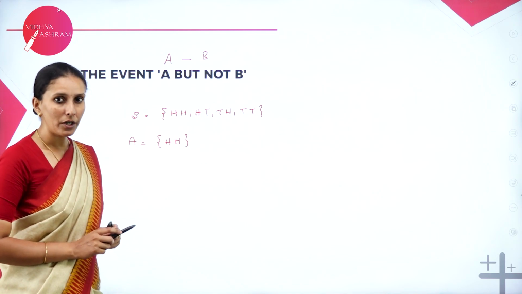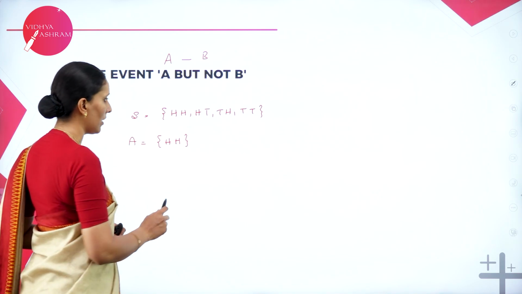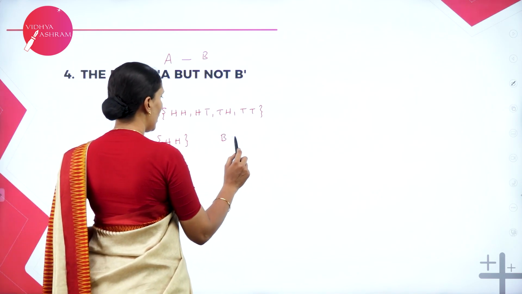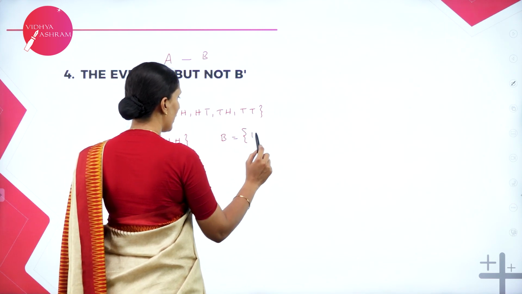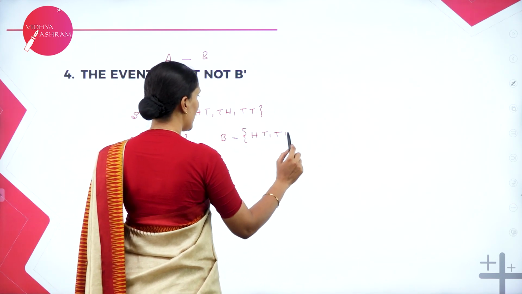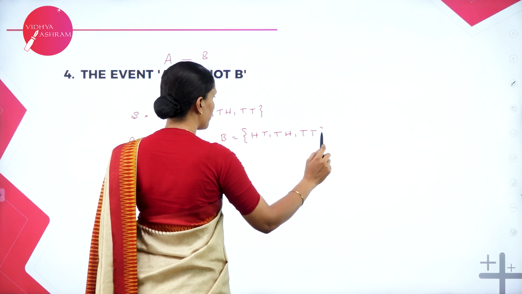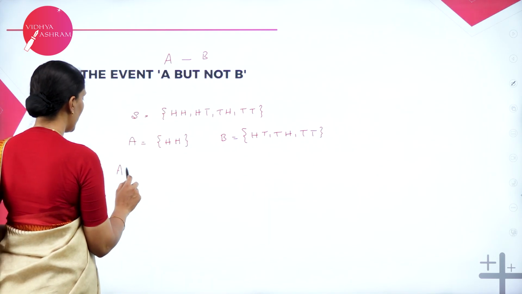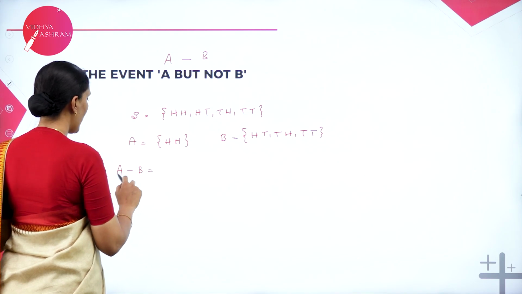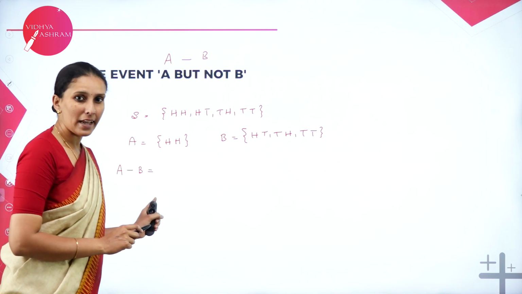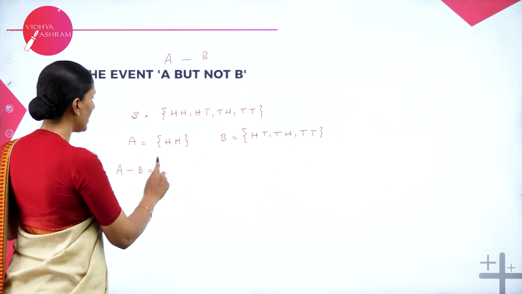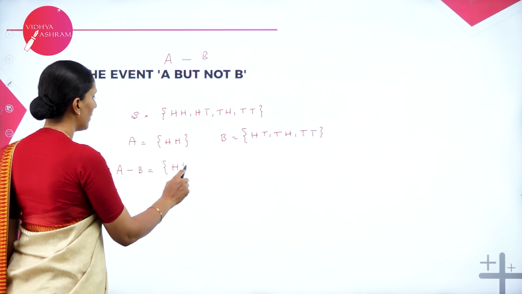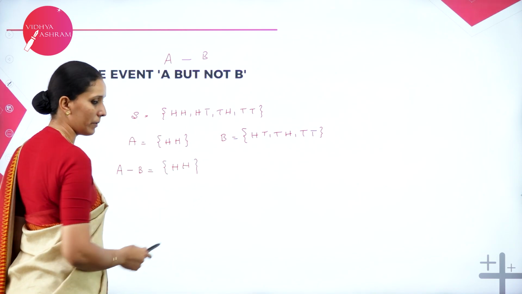Let B be the event of getting at least one tail. When I say at least one tail, the possibilities are HT, TH and TT. Then when I say A but not B, A but not B is nothing but A minus B. So what do you mean by A minus B? Only in A, not in B. So only in A is HH only, and HH is not in B.